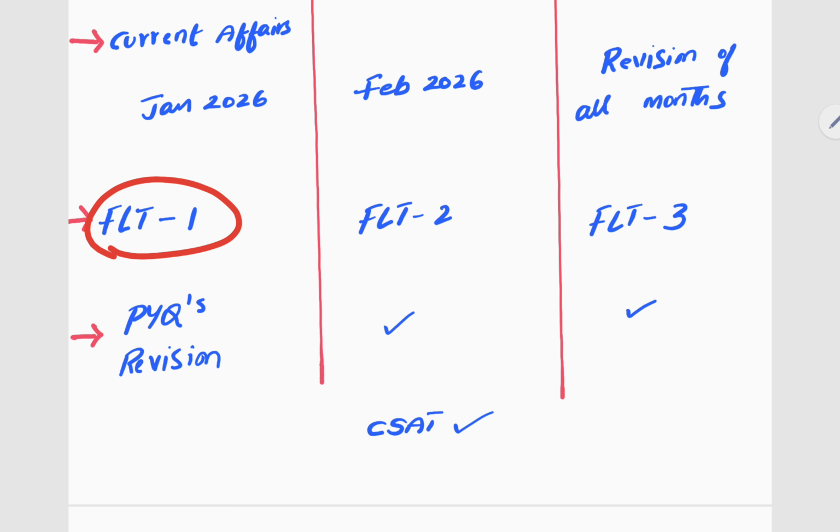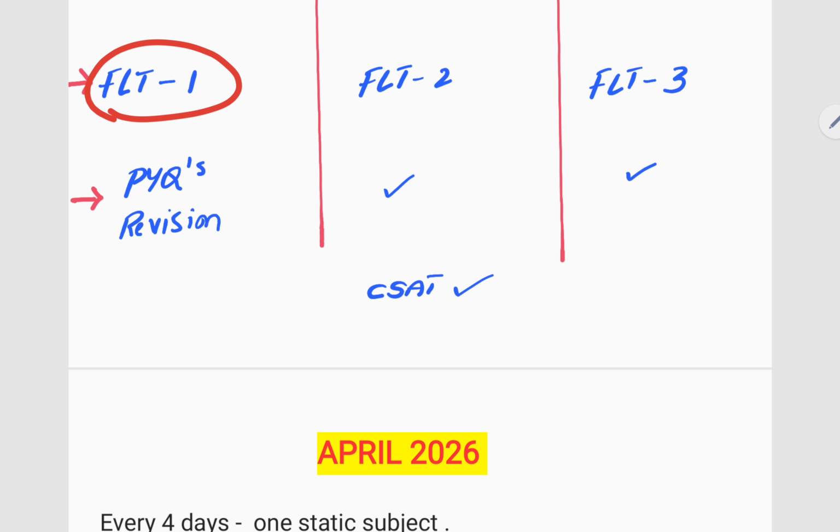So when to start FLT? Look, my suggestion is the ideal time to start FLT is when you complete at least 80% of the static portions of every subject. You can start giving FLTs. Because when you complete 80% of the static portion, 60 to 70% of the questions will be known to you, isn't it? In any given FLT, so that will be a boosting parameter. Next, PYQs revision will be done and CSAT will be done.